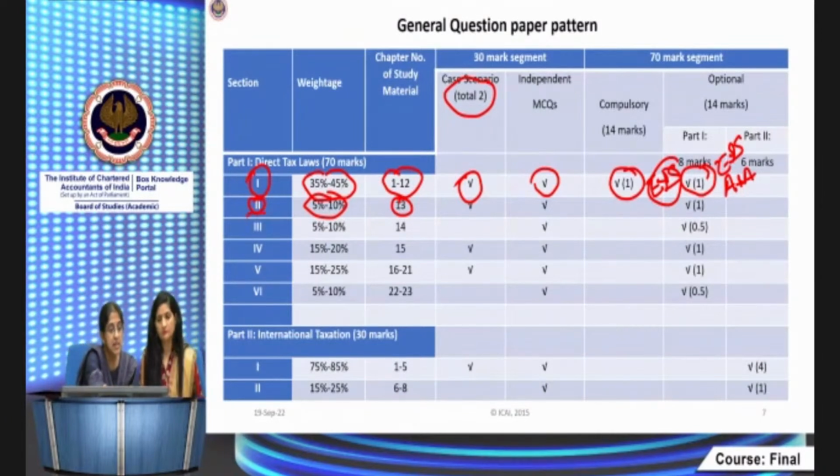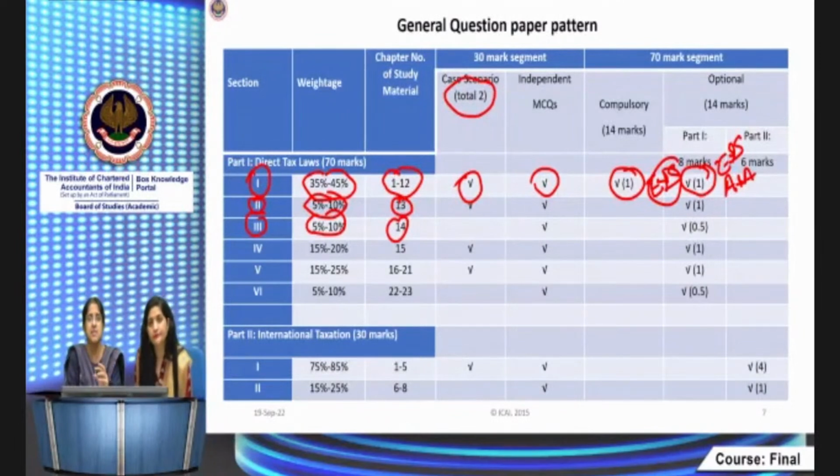Then section 3 is tax planning, tax avoidance, tax evasion. Again, it carries a weightage of 5 to 10% only, and it's chapter 14. In this, the question is whether these transactions or activities, like investments and all, constitute tax planning, or tax evasion, that is totally unlawful, or tax avoidance, which is somewhere in between these 2. So you may be asked to identify that, or you might be asked a question on 115BAC. BAA, BAB also is tax planning.